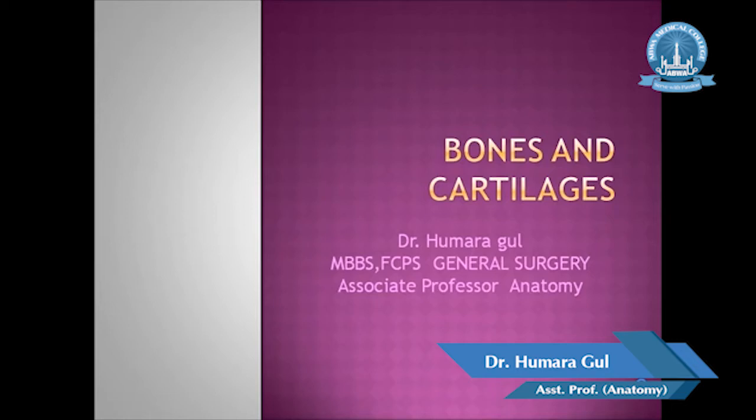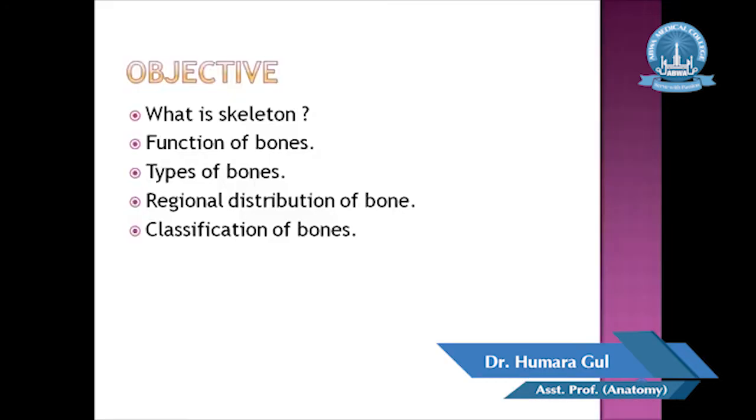Bismillahirrahmanirrahim. We have started the second chapter of general anatomy, that is bones and cartilage, and this is the second lecture from this chapter. These are the objectives that we started last time. The first four we completed in the previous lecture, and the last objective, what is the classification of bones, we will complete today.